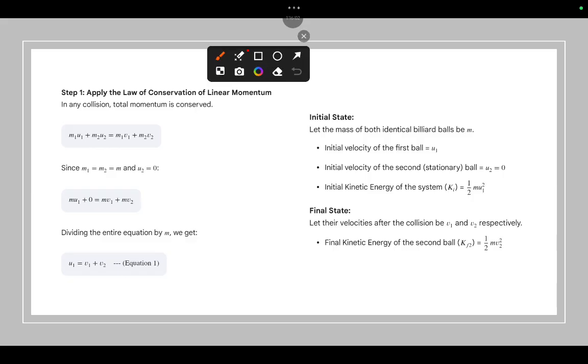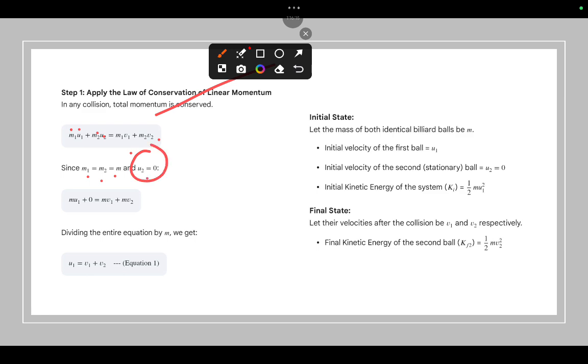We can go for step 1. We have a formula according to the law of conservation of momentum: m1 u1 plus m2 u2 equal to m1 v1 plus m2 v2. Here the masses m1 is equal to m2, equal to m. The initial velocity of ball 2 is 0. Now replace here, m2 u2 will be 0. Then m1 v1 plus m2 v2.